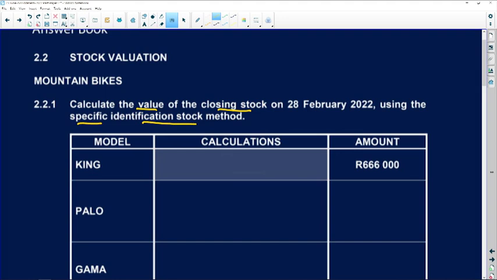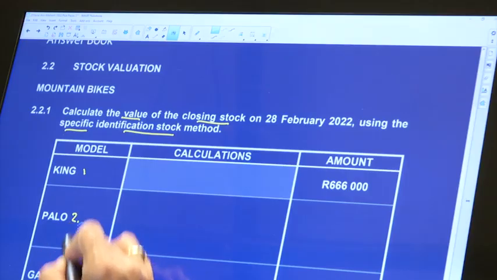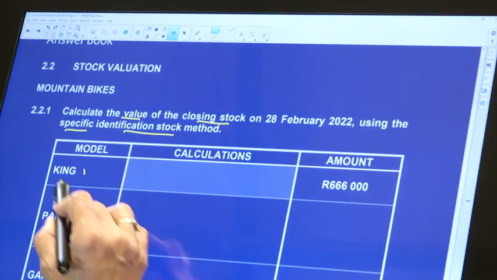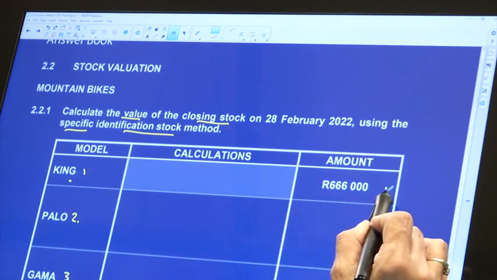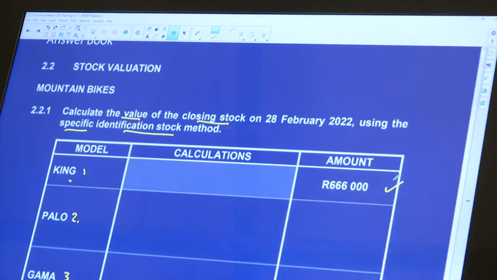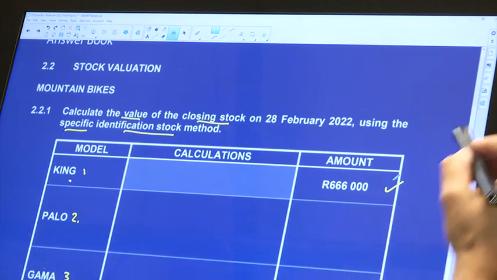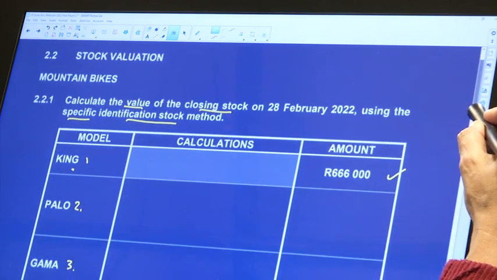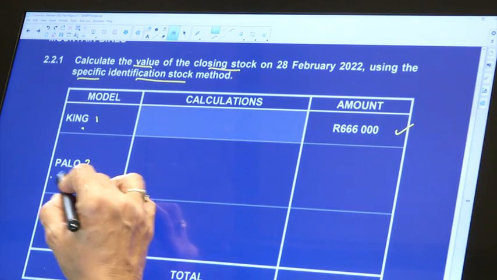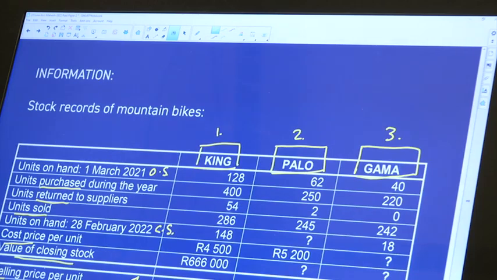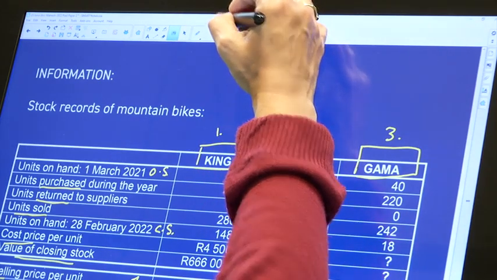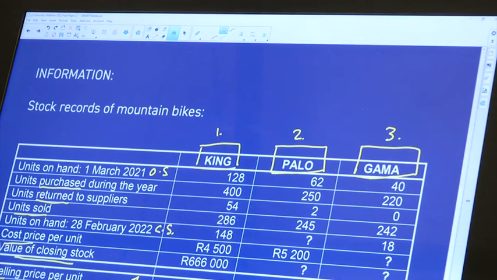Right, guys, as you can see, there's our three bikes: the King, the Palo, and the Gamma. As we can see, for the King, the value of my closing stock is given to me, so I don't have to work out anything. Right, let's now look at the next bike, the Palo. Let's do the stock valuation calculation there. Right, so let's go to our info. I'm just going to use a different color so it isn't confusing.